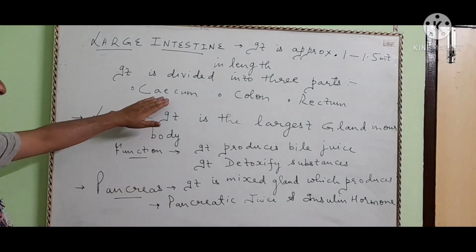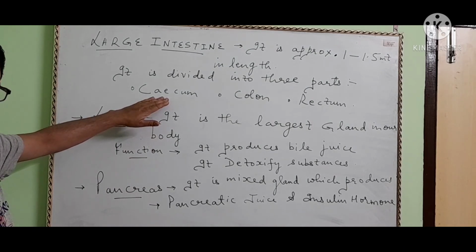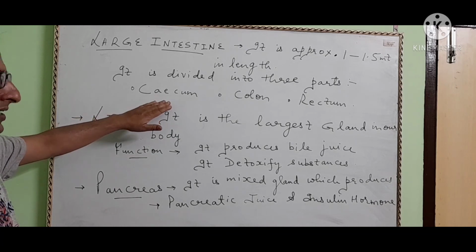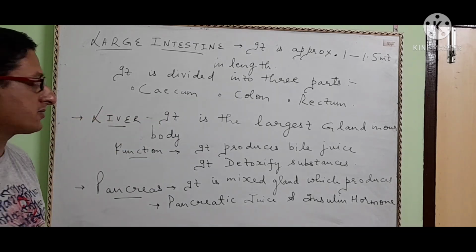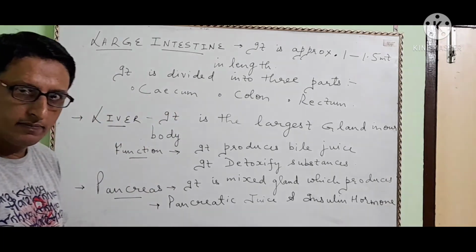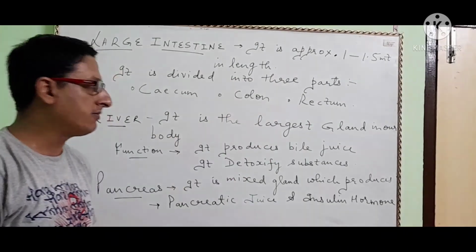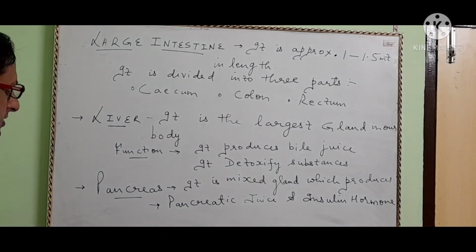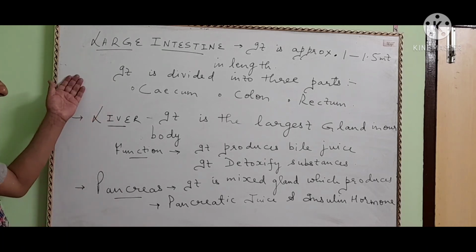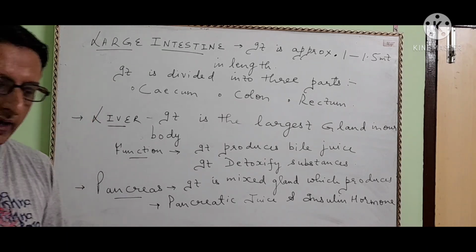Cecum is a vestigial organ which was used by our ancestors, but presently it is present but of no use. That is why it is called a vestigial organ. And in the colon and rectum, feces formation takes place. So this was about various parts of the alimentary canal.